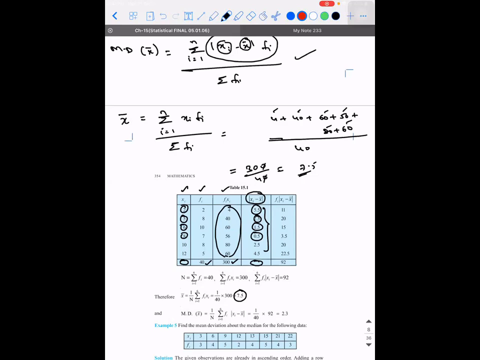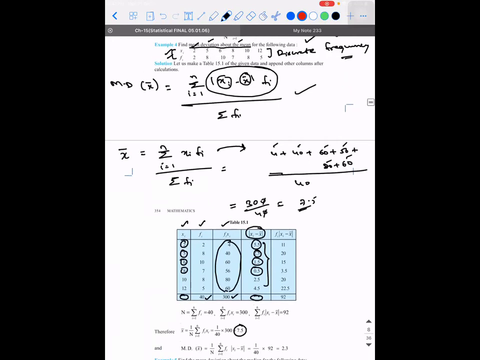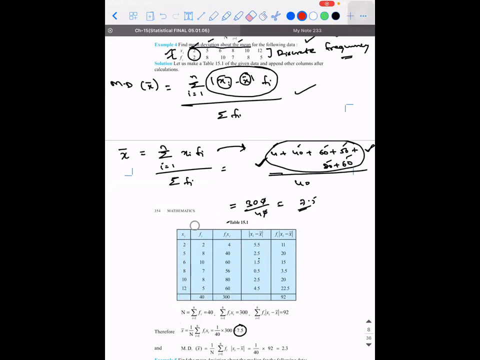The answer is very simple. You're creating this table to directly apply it in the formula. I'll tell you what is the difference. The way I did it, I took all the values and multiplied directly, writing 4 plus 40 plus 60 as separate data. There is a high possibility that you will make a mistake in the way I did, if you miss even a single data. Whereas if you write it column wise, it is easy for us. So once you prepare this table, things are going to get easy for us.